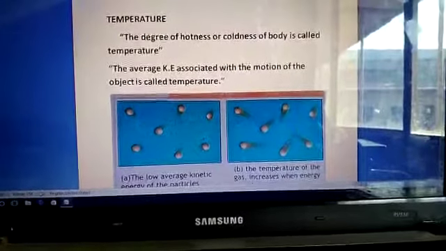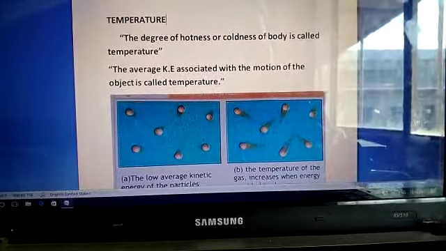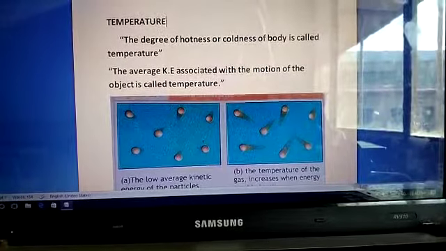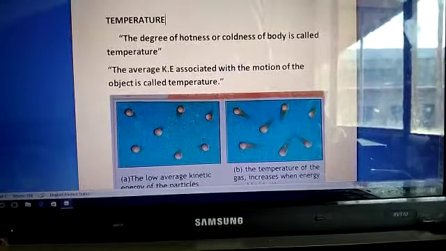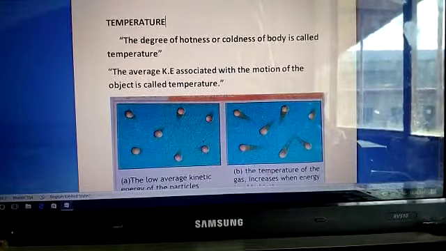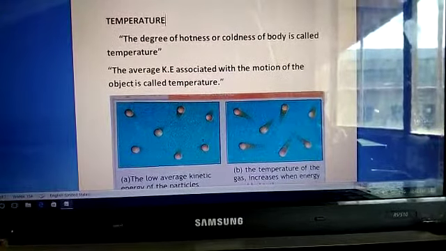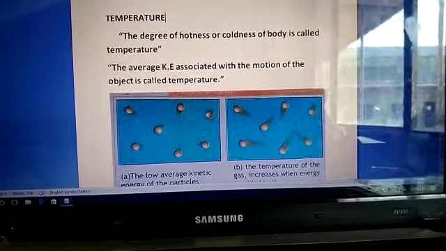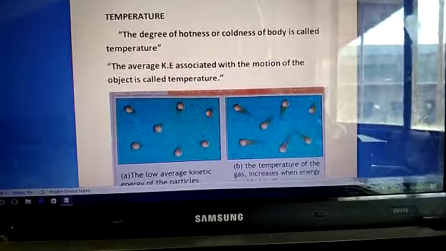You know that there are three states of matter. The first state is called solid, the second state liquid, and the third state the gaseous state. There is also the plasma state, but mostly you study these three states of matter. In all these states of matter the constituent particles are atoms, ions, and molecules, and these are in constant motion.